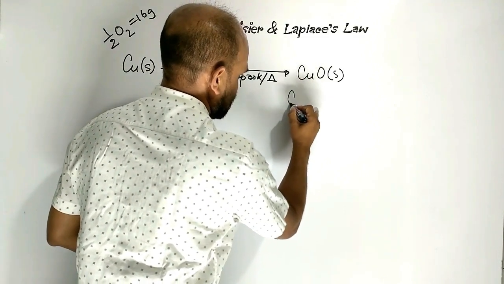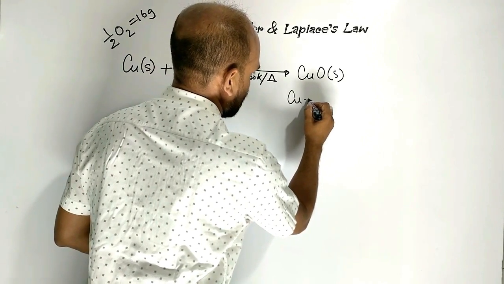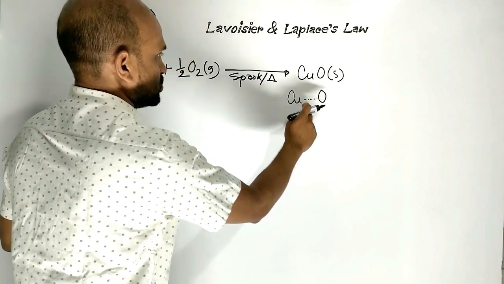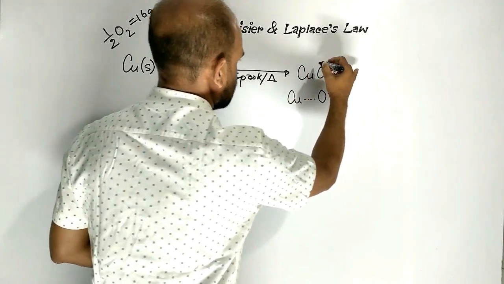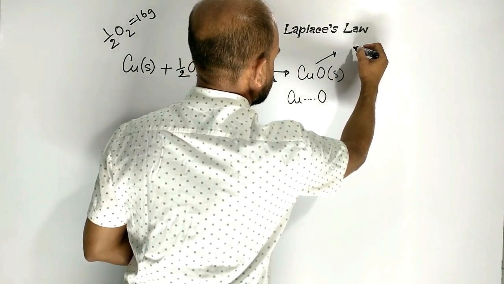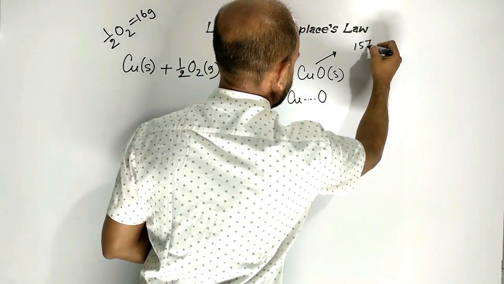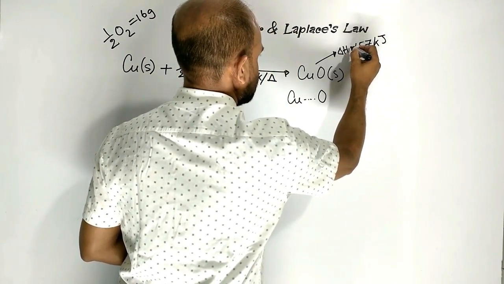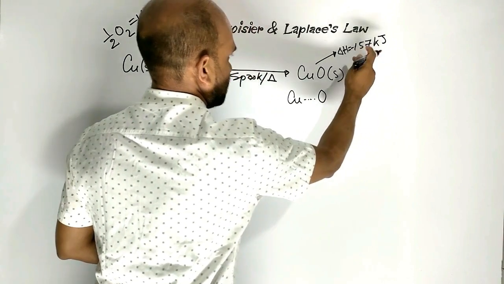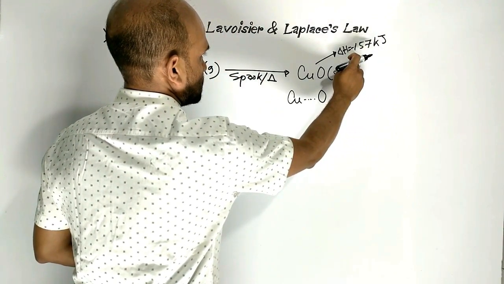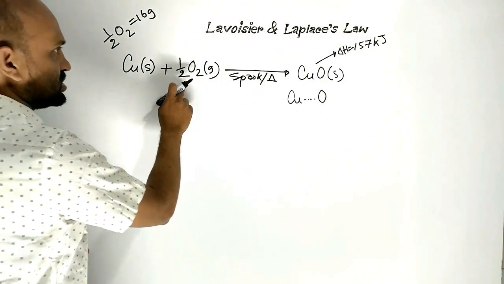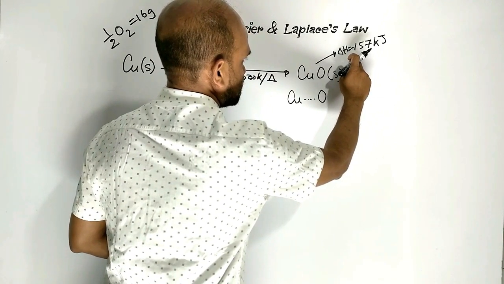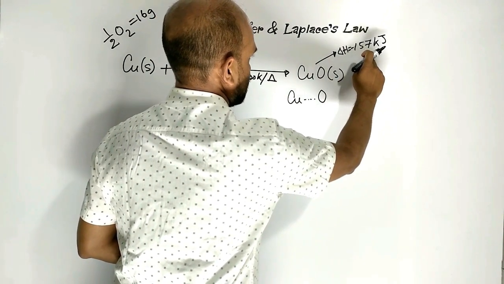Here, new bond is formed between copper and oxygen. That is why, with the formation of copper oxide, the reaction releases 157 kilojoule heat. That is, heat change is minus 157 kilojoule. It means this reaction releases 157 kilojoule heat, which is represented by minus 157 kilojoule.